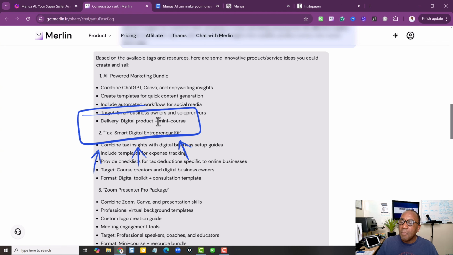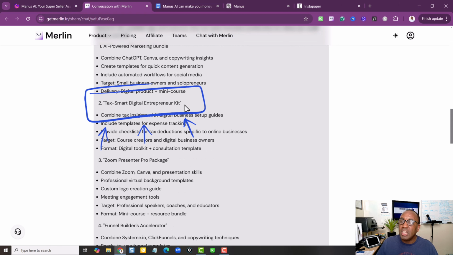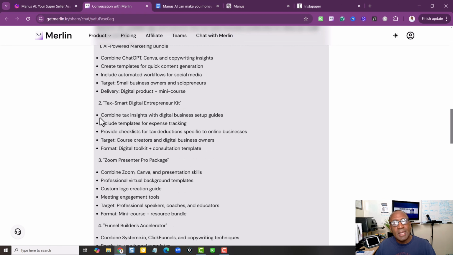Delivery of digital products plus a mini course. Tax Smart Digital Entrepreneur Kit. That was very interesting. And we start thinking about, well, wait a minute. Based on my own search history, are you saying I could create these kind of things? Absolutely. And here's where the power lies. Because we search for them, that means we've got the material to figure out how to do them, if you don't know how to do them, or we can hire that out. All right, here it goes.